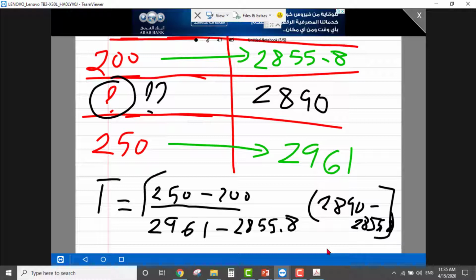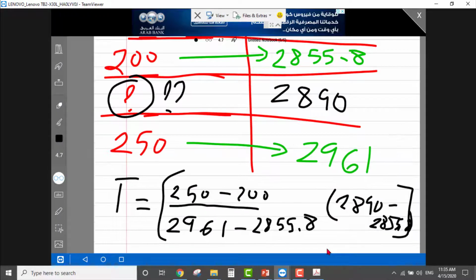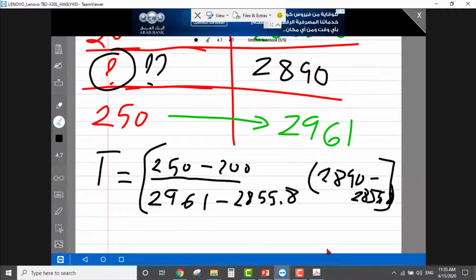Close brackets. Okay, all of that added to 200.